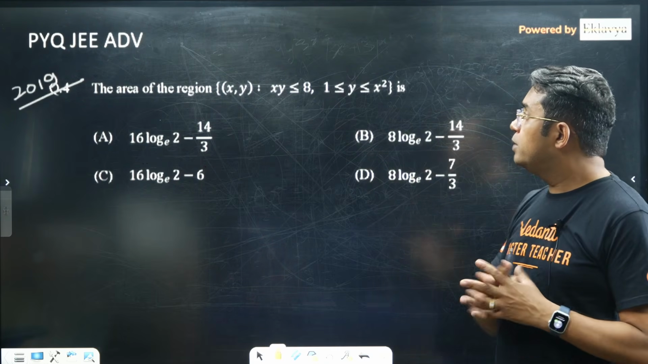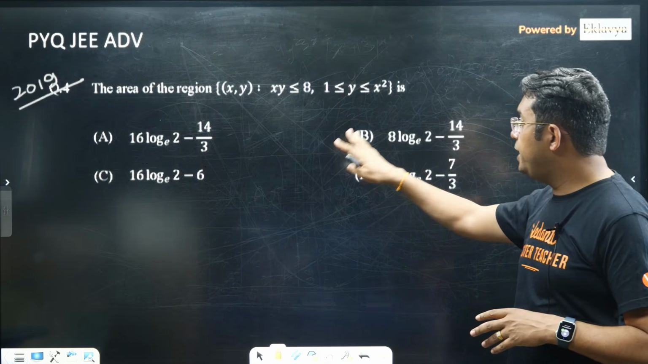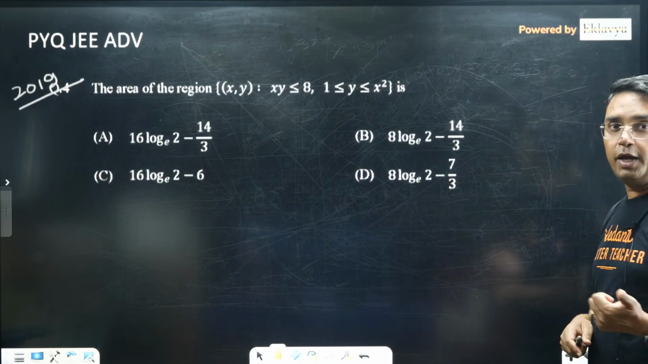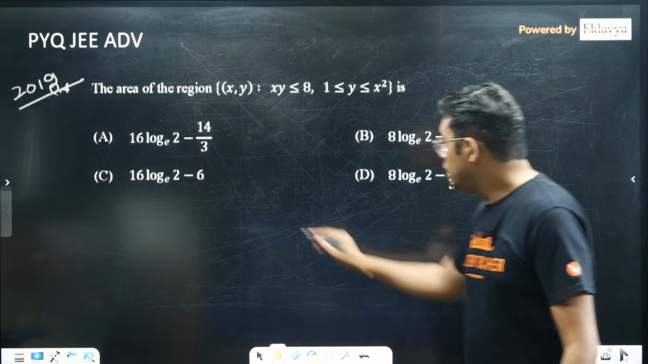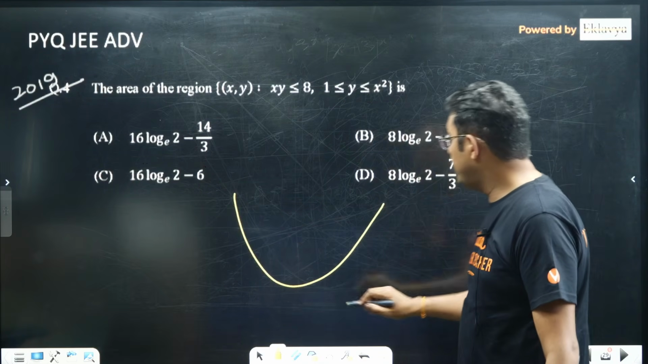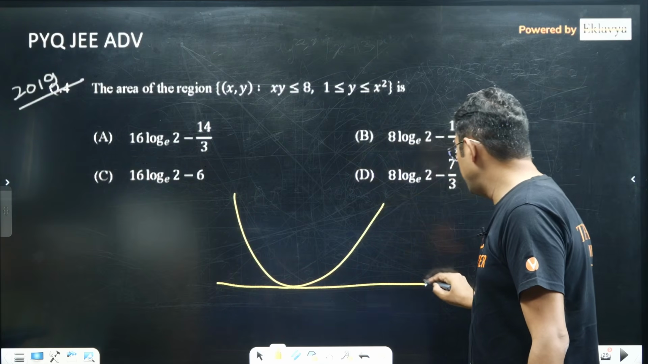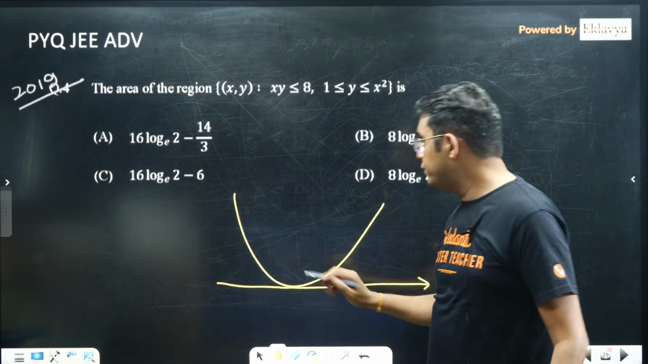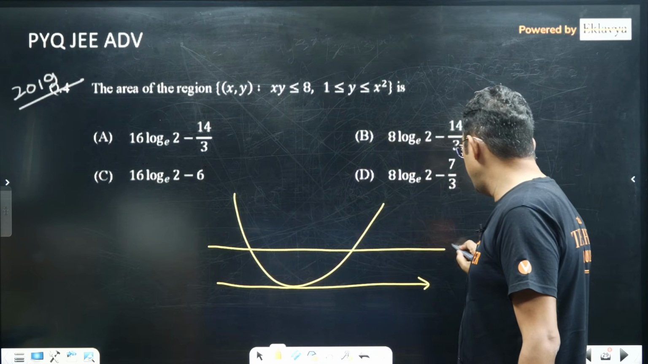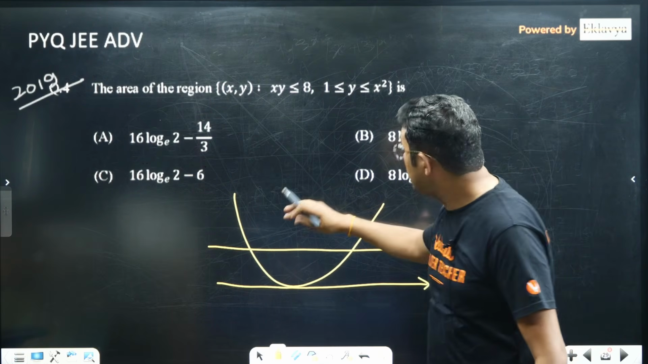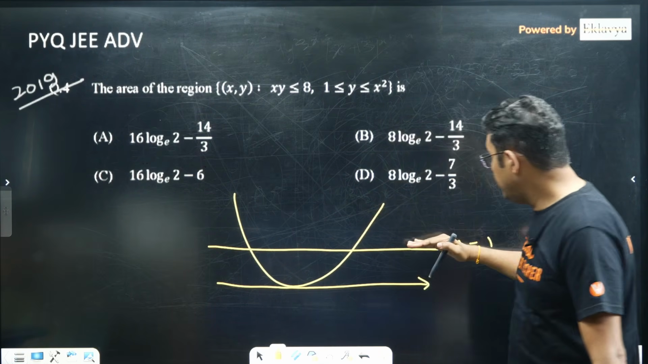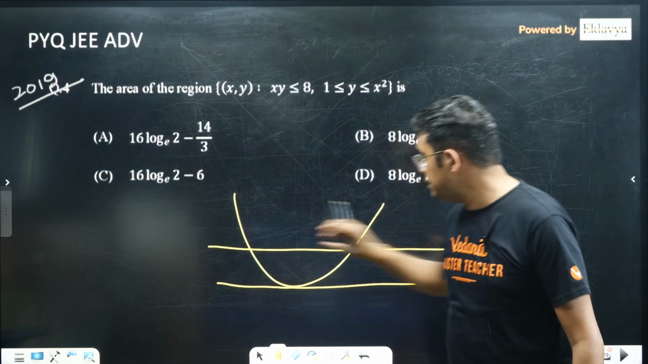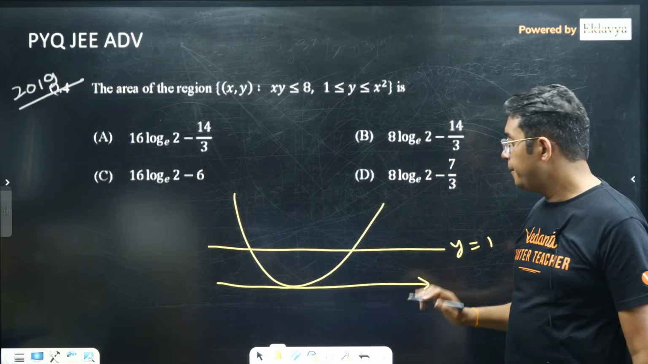Now one more question from PYQ 2019. The area of the region xy less than or equal to 8 and y between 1 to x square. So first we should know what the diagram is, then I think we can find the area also. y is equal to x square, y will be above x square, but also greater than 1. So greater than 1 means this will be my line y equal to 1. We are looking for the portion lying above y equal to 1 line, but lying below this parabola also. So maybe this is the region we are looking for.